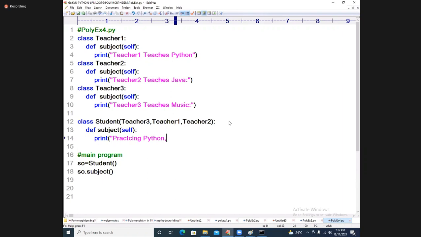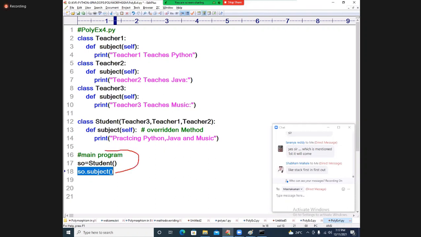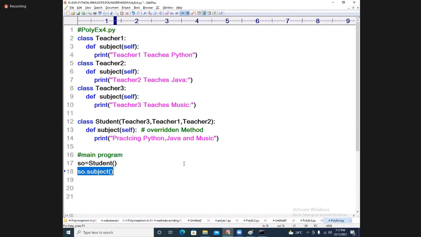Next, comma, Java, and what? Music. He is doing that. He is learning all the things. Music. Assume for example. Now tell me, what is this called? Overridden method. I overrode it now. See, I'm just extending this code. What answer is coming now? SO dot student, what is coming? Practicing Python, Java, music. Am I correct, students? Yes. You will get the overridden method answer.